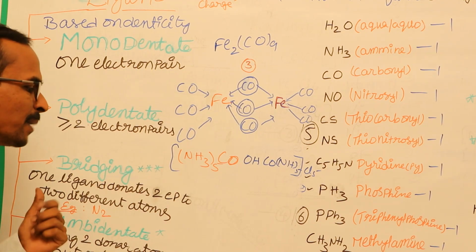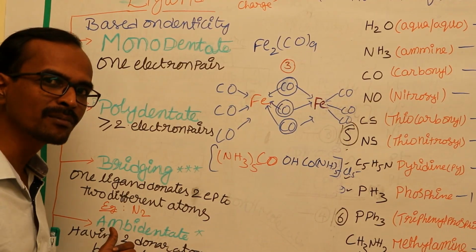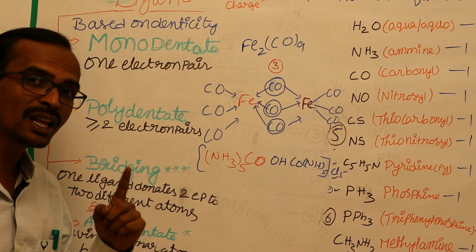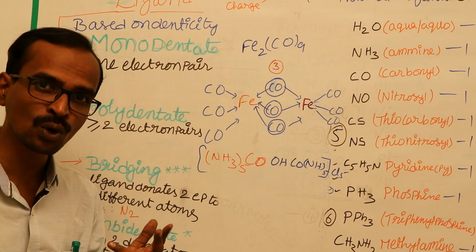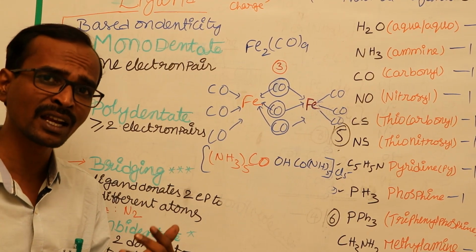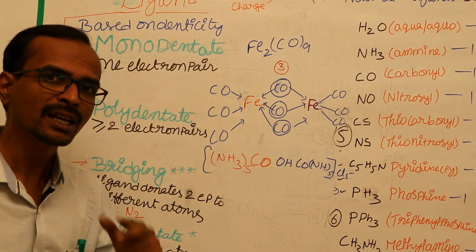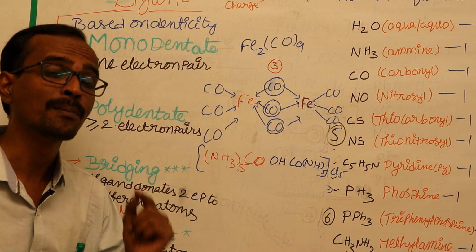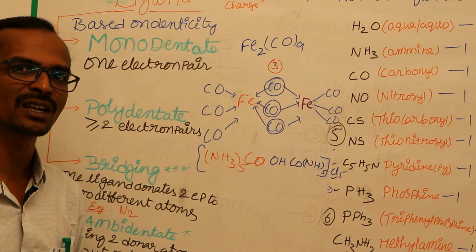Next, ambidentate ligands. Ambidentate ligands are ligands having two donor atoms, but only one electron pair is donated at one time. It has two donor atoms and either a negative charge or a lone pair of electrons or both, and even though more than one electron pair could be donated, it donates only one electron pair to the central metal atom or central metal ion.